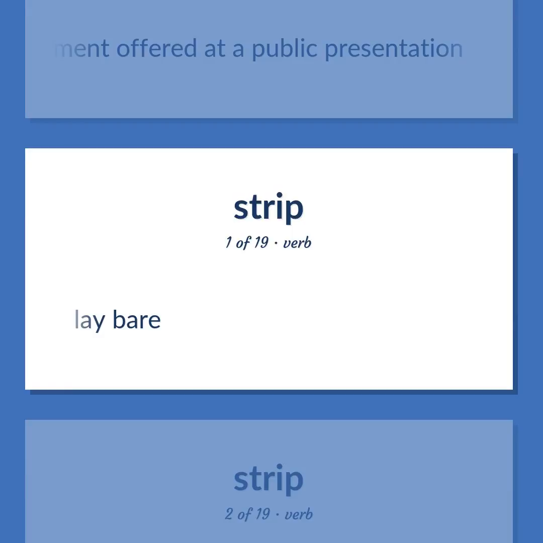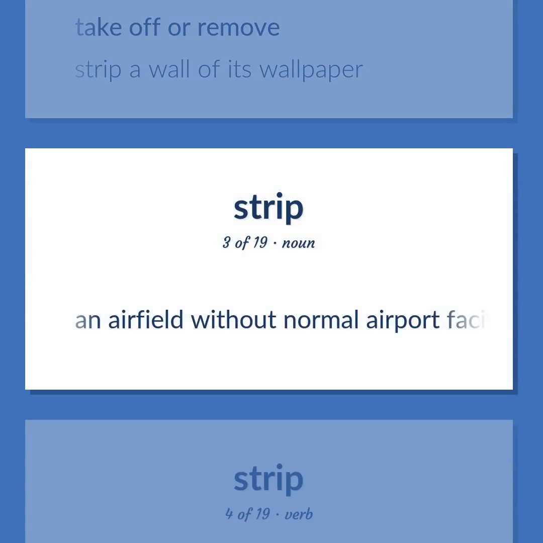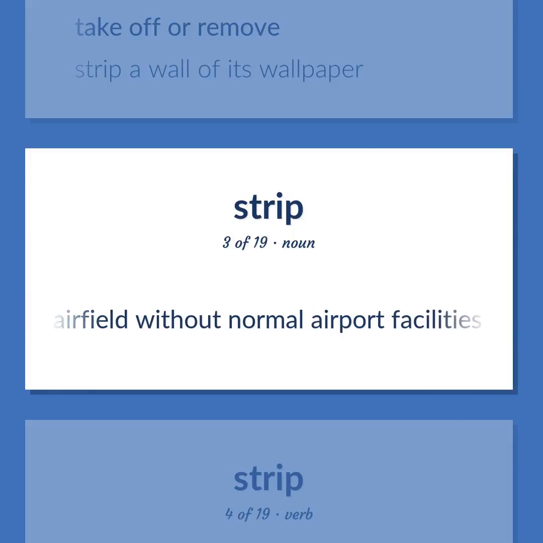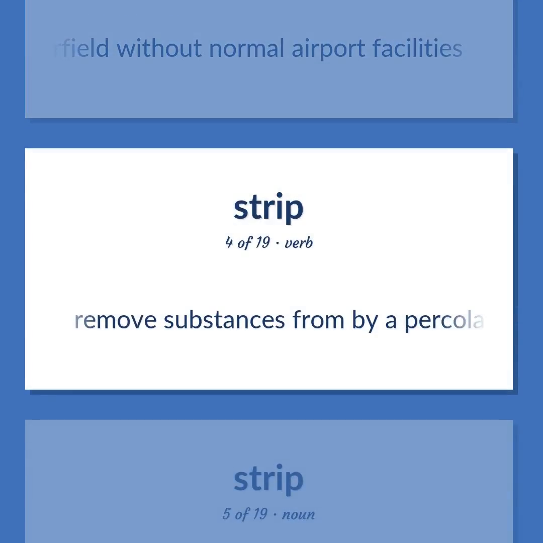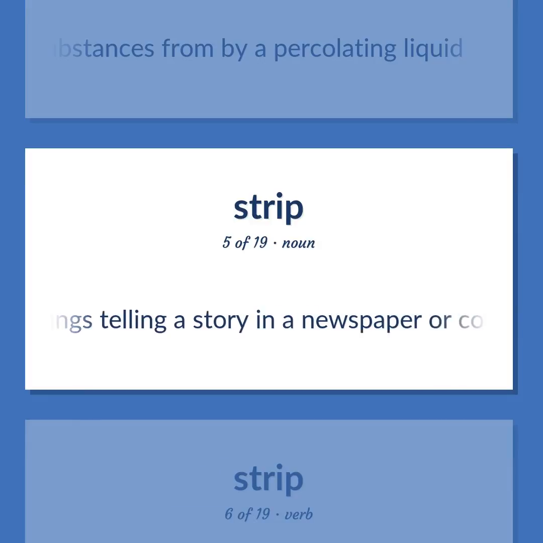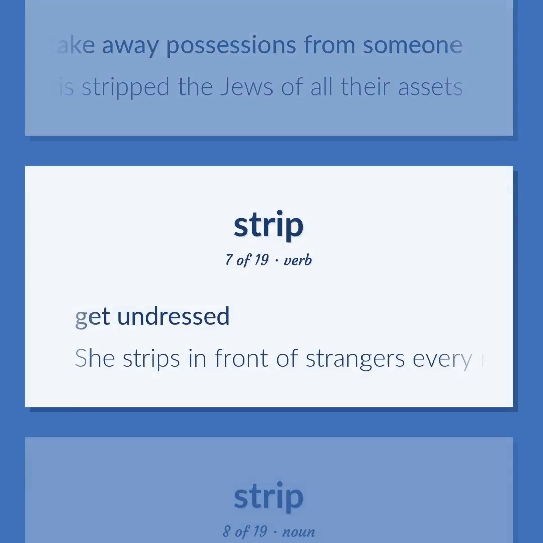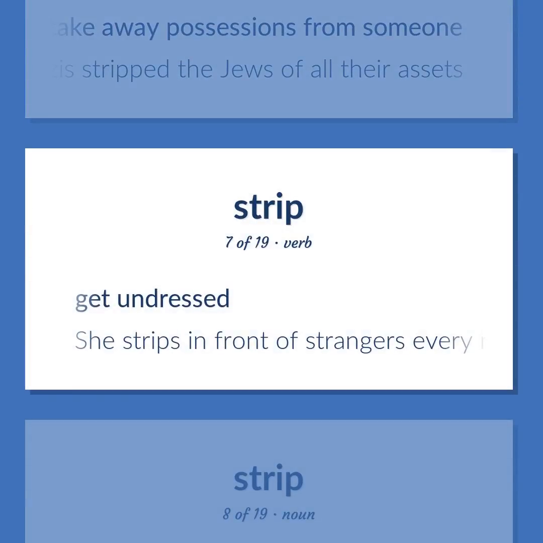Lay bare. Take off or remove. Strip a wall of its wallpaper. An airfield without normal airport facilities. Remove substances from by a percolating liquid. A sequence of drawings telling a story in a newspaper or comic book. Take away possessions from someone. The Nazis stripped the Jews of all their assets. Get undressed. She strips in front of strangers every night for a living.